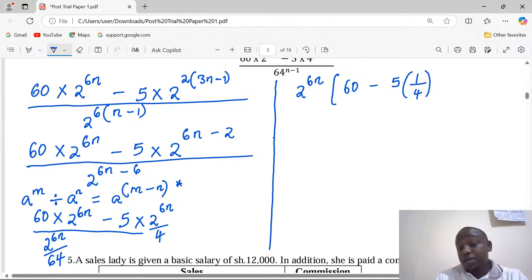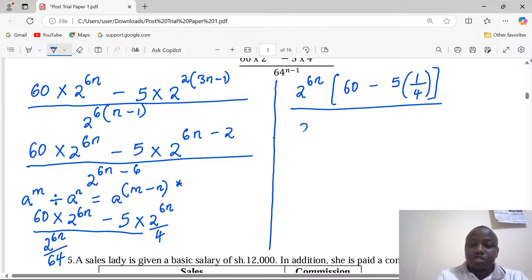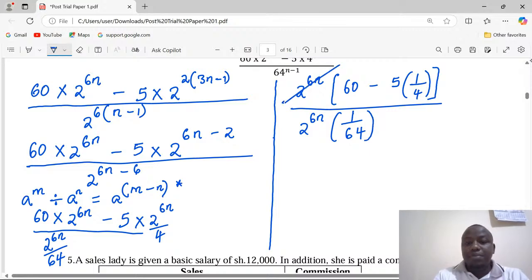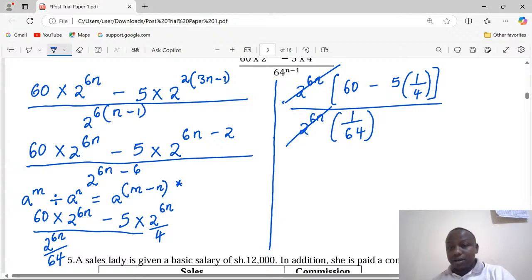Not 5 and a quarter, 5 multiplied by a quarter. Don't get it twisted. Then this is 2 power 6n, and in the brackets, we shall remain with 1 out of 64. Appearing both in the numerator and in the denominator, it can simplify out. Then we will talk of 60 minus 5 multiplied by a quarter, 60 minus 5 over 4. That gives us 58 and 3/4.